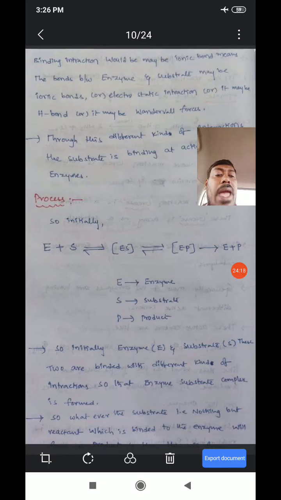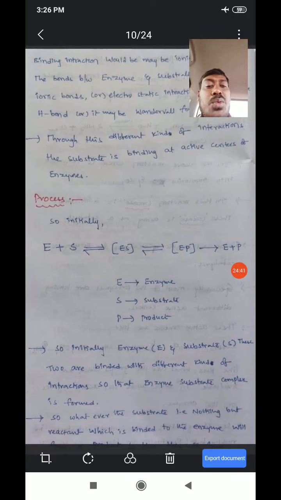The bond between enzyme and substrate may be ionic bonds or electrostatic interactions, or it may be hydrogen bonds, or van der Waals forces. Through these different kinds of interactions, the substrate is binding at the active centers of enzymes.